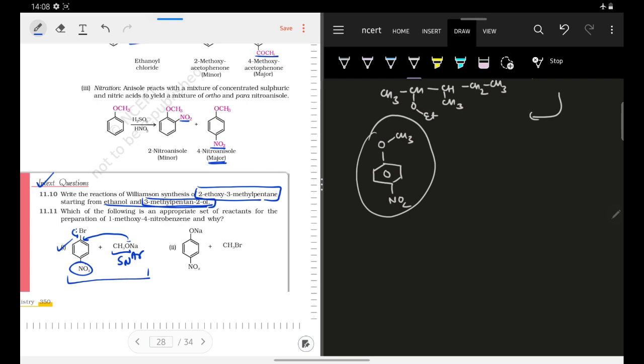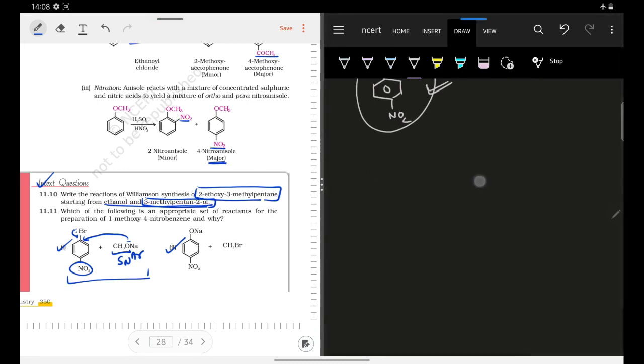So the Meisenheimer intermediate will be stabilized by your nitro group. That is why we have to attack this CH3O minus on your Br. That reaction can occur, but it is not a very good reaction. Why? Because this product that they have asked can also be formed by some alternative route, which is your second reaction. Let me first try to form this product, how they have formed this.